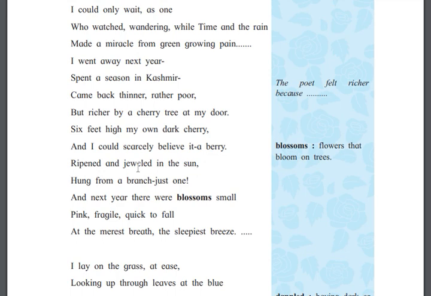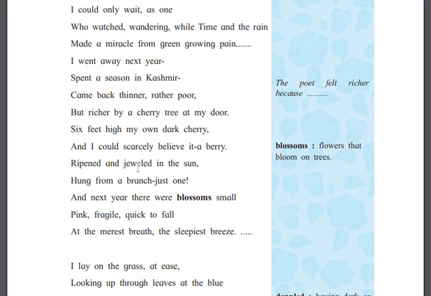And ripened and jeweled in the sun. The poet is explaining how the cherry was looking. The cherry was ripened. The cherry was jeweled in the sun. Jeweled means looking like a diamond, and it hung from a branch, just one. And that cherry was hung from the branch, just one.